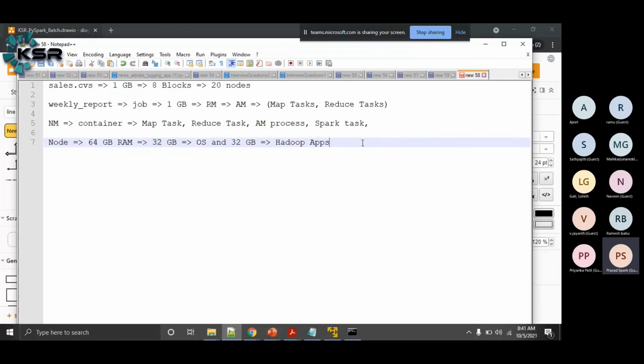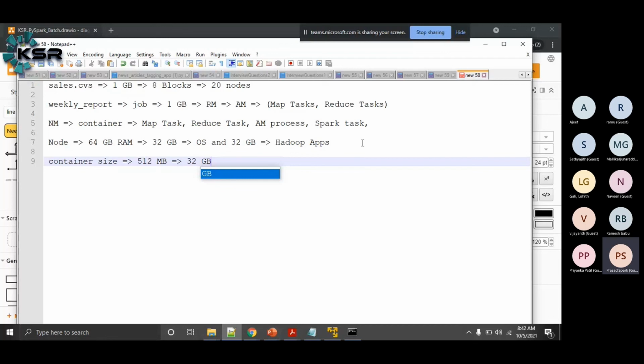Now out of this 32 GB, let's say my container size is 512 MB. With this 32 GB of RAM available, how many containers can I get? 32 GB divided by 512 MB gives around 64 containers. That means on one node we are able to get 64 containers.